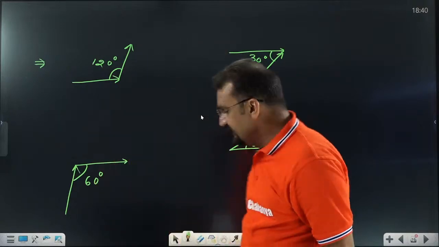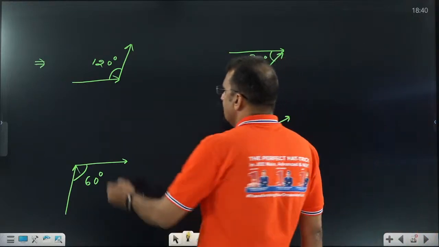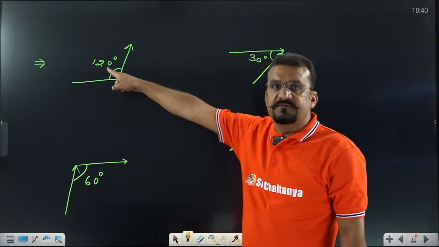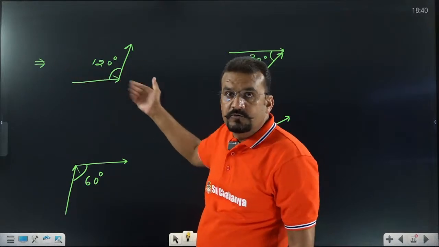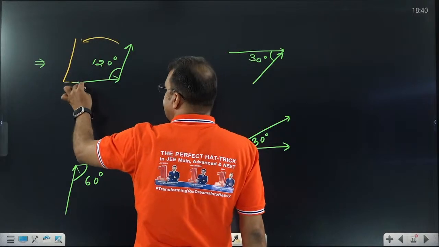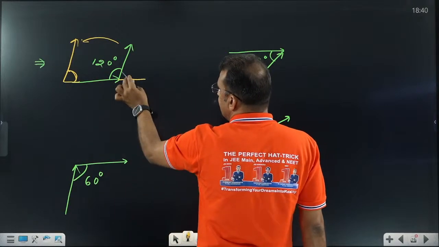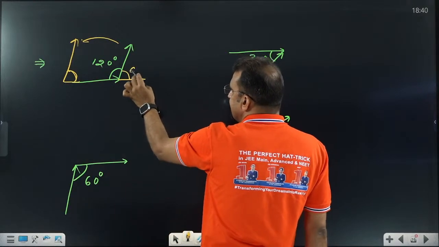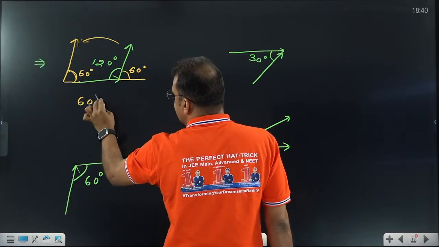Very important. In the first case, let us discuss one by one. Okay, you write in the comment box. What is the defined angle? Is 120 degree defined or not? How to find it? Sir, this is not as per our rule. What to do? Shift this vector to this side. When we shift this vector to this side, this is the shifting. Now this angle is defined. This is 120 degree, which means what is this going to be? 180 minus 120, in the sense 60 degree. This is the defined angle. So what is the defined angle?